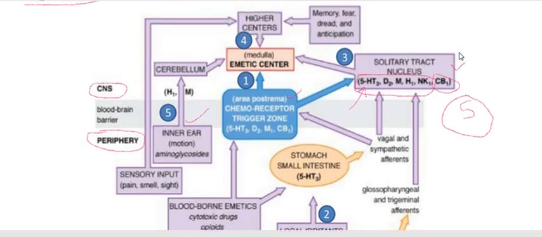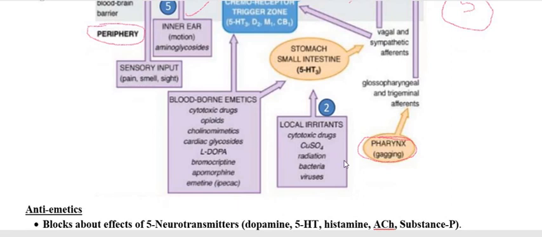Now we go through the other pathway. If anything present in the GI tract acts like a local irritant, it stimulates the enterochromaffin-like cell to release the neurotransmitter or autocoid 5-HT.